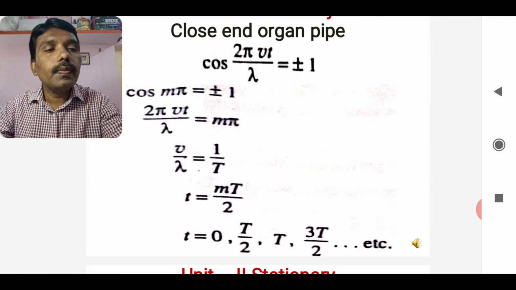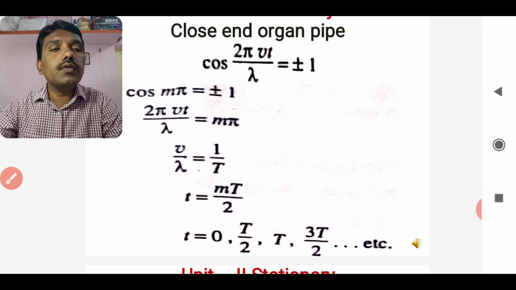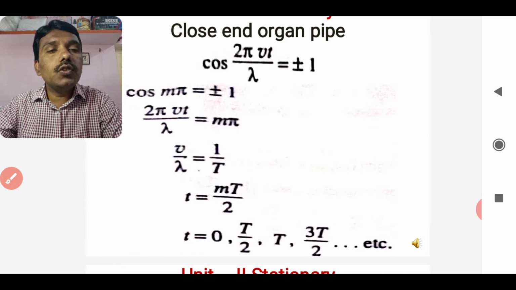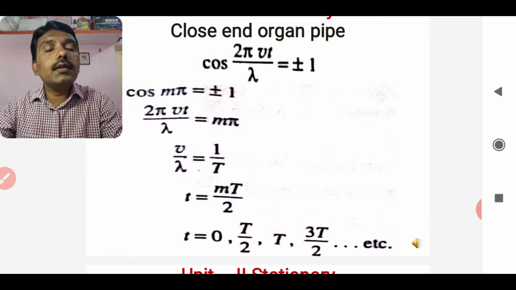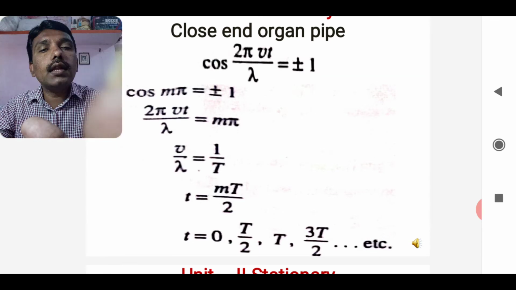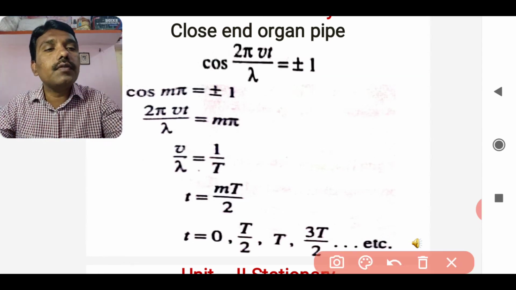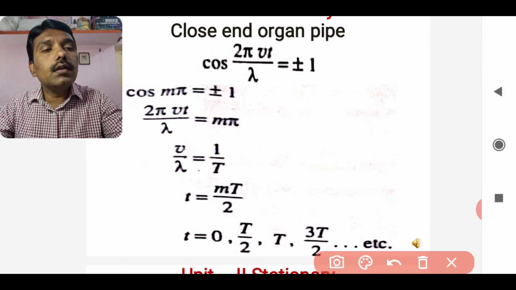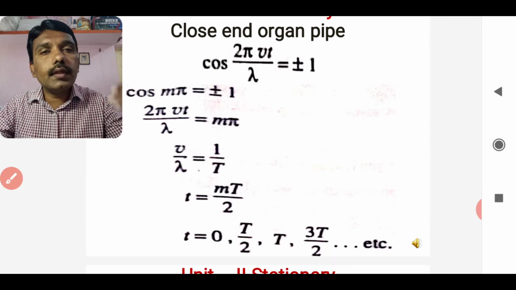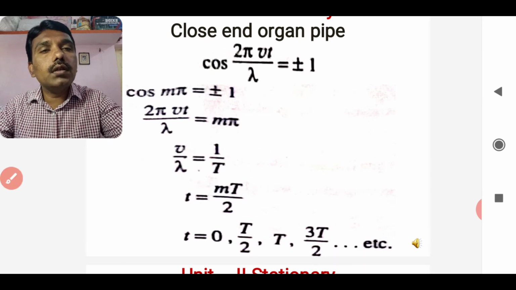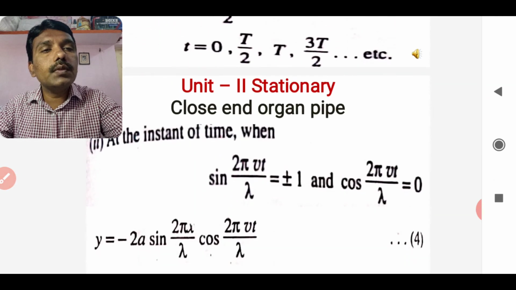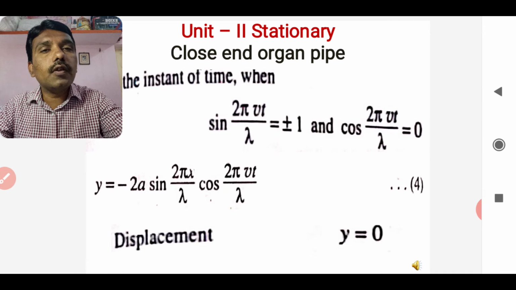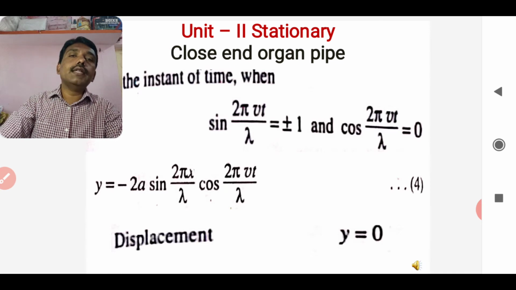So pi will get cancelled, and here the t value will be m capital T by 2. Now putting different values for m, we get 0, T by 2, T, 3T by 2. These are the values for the time instants that will come again for the next successive cycle of the wave. So this is the relationship for the time instant, and at that time instant this relationship will occur.